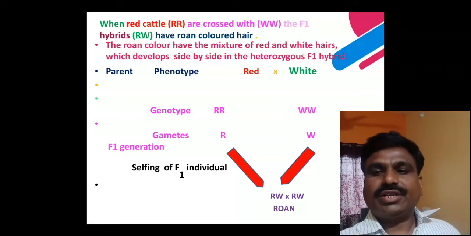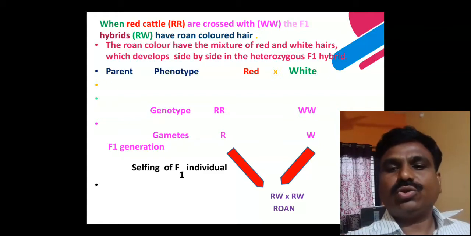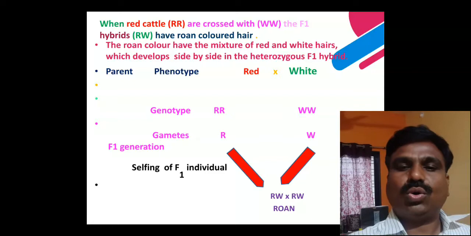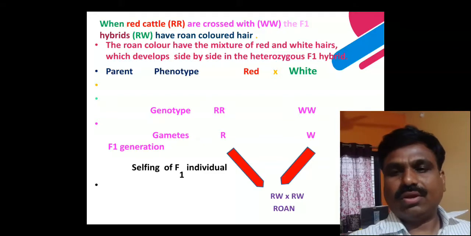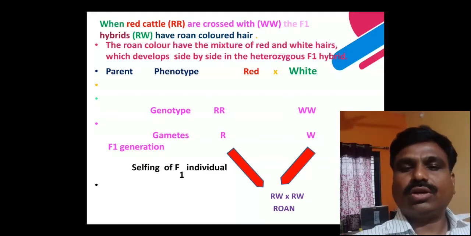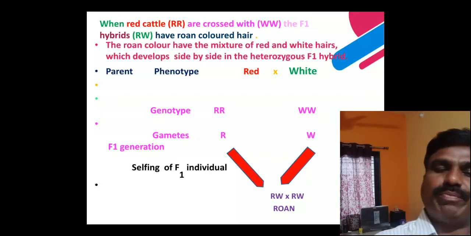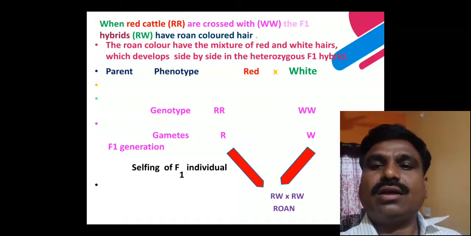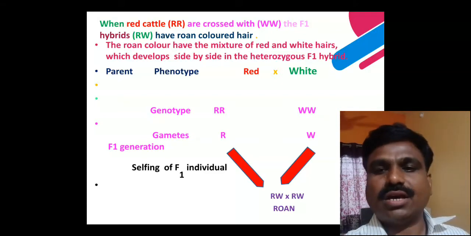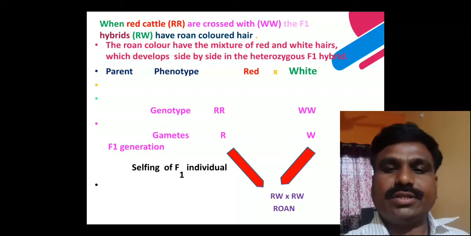In the parental generation, you take the phenotypes red and white, the external appearance of an organism. Their genotypes: red color of the coat is controlled by capital R, and white color is controlled by the gene known as capital W. At the time of gamete formation, the gametes separate, and in the F1 hybrids we obtain capital R, capital W, so roan color appears.